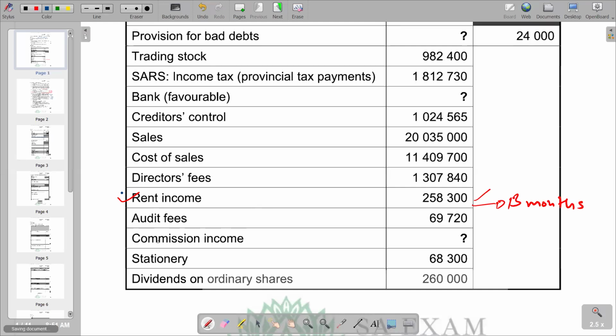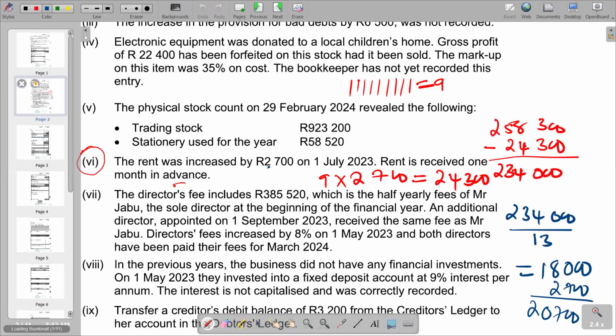So the next income that we have is commission income, whereby we are given it as a question mark, meaning we cannot find it in this list. So we can go to additional information to see if we have got any hint in terms of finding commission income. If you don't have any hint again in additional information, obviously we need to find it as a balancing figure. So going to the additional information, we try to see where they mention commission income.